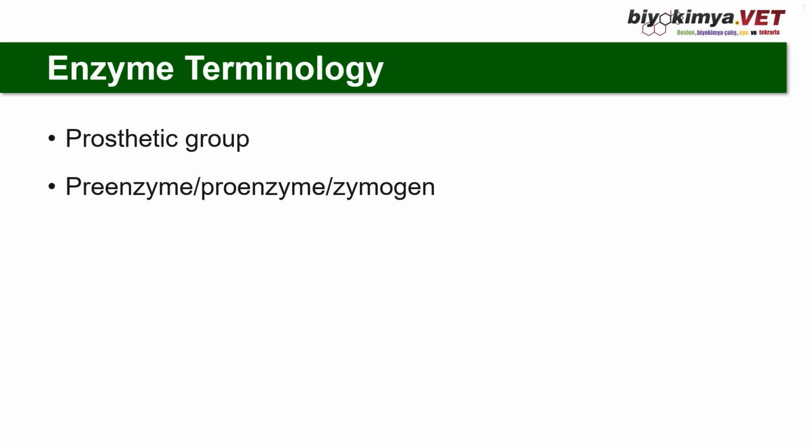Proenzyme or zymogen. Some enzymes are synthesized as inactive proteins or inactive enzyme precursors. They are called proenzymes or zymogens. For example, the precursor of chymotrypsin is chymotrypsinogen, and trypsinogen is the precursor or zymogen of trypsin. Kinases. Sometimes another enzyme is needed for an enzyme to change from its zymogen form to the active enzyme state, and such activating enzymes are called kinases. A good example is enterokinase, which converts inactive trypsinogen into the active trypsin.